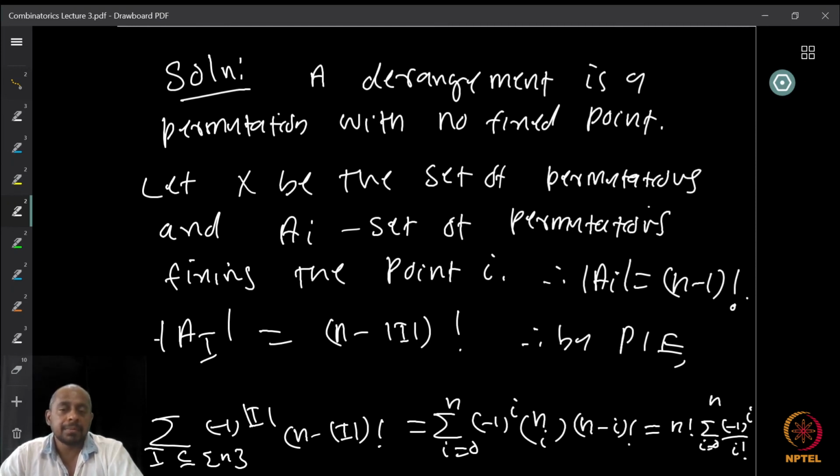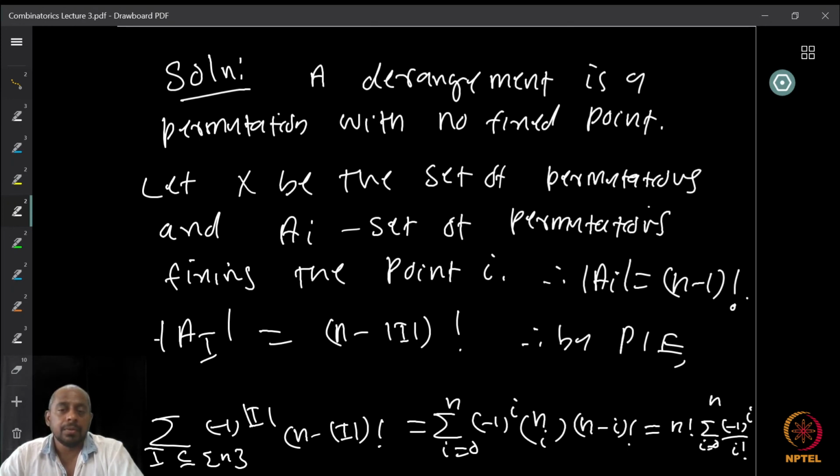So, by the principle of inclusion and exclusion, we get the summation over I subset of 1 to n of (minus 1) raised to cardinality of I times (n minus cardinality of I) factorial. Summing in terms of the cardinalities of the index set, this is summation i equal to 0 to n of (minus 1) raised to i times n choose i, because there are n choose i possible ways to select an i-element subset, times (n minus i) factorial.